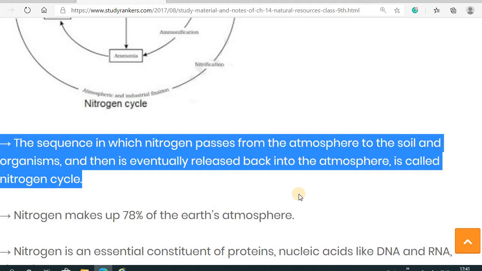How this whole nitrogen cycle works, we will see in this nitrogen cycle topic.